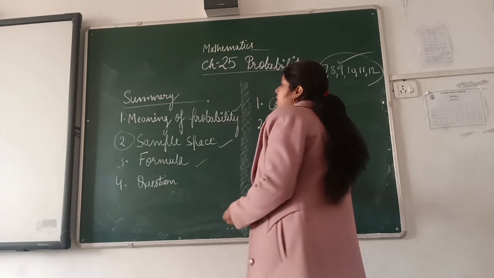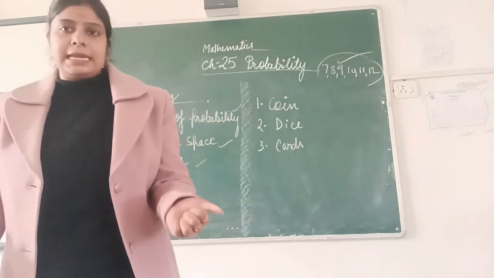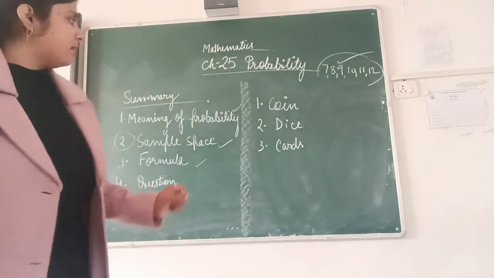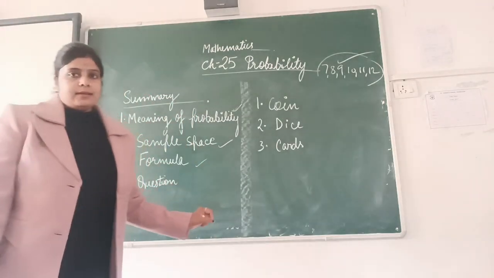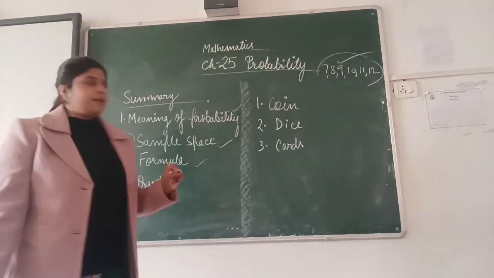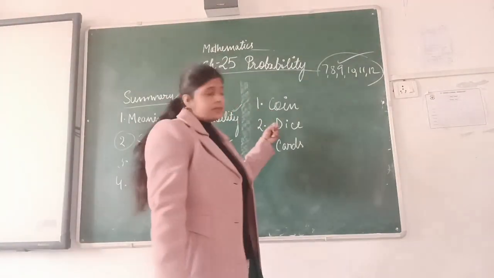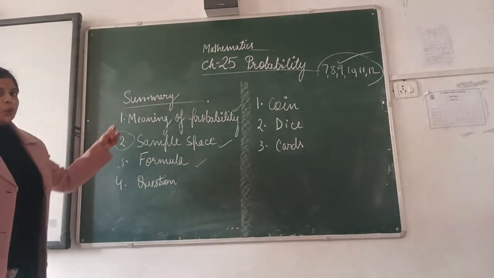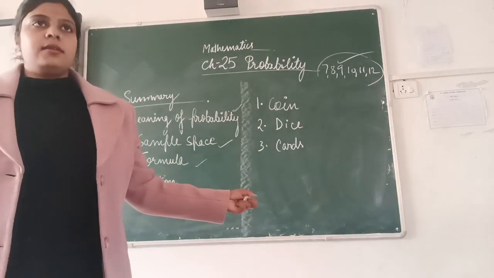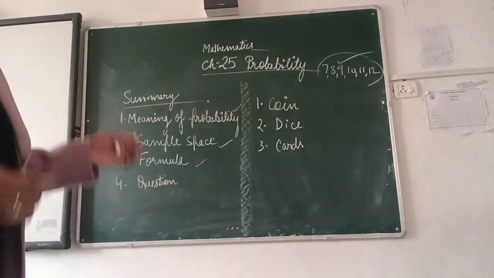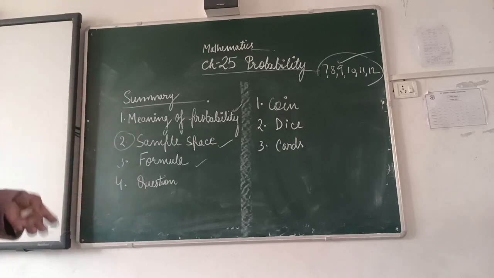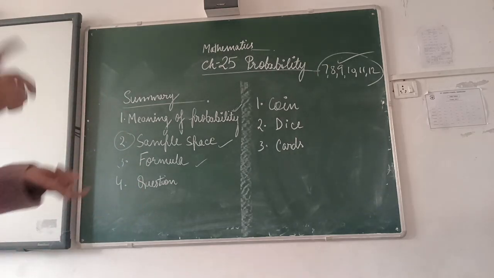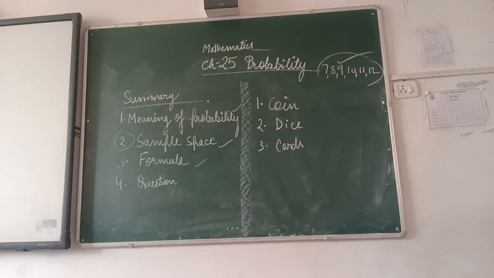So whenever you observe this chapter in any class, you will see coin, dice and cards. This chapter is completely related to coin, dice and cards. Whenever the sample space topic is given, only these three are there, and from these maximum questions are put up. Coin, dice and cards.